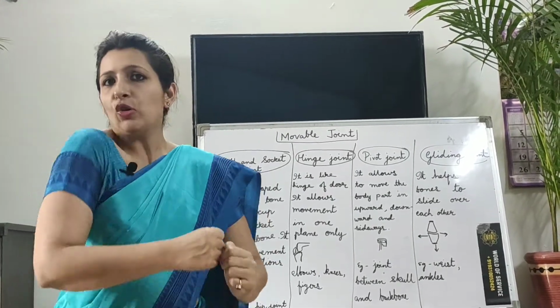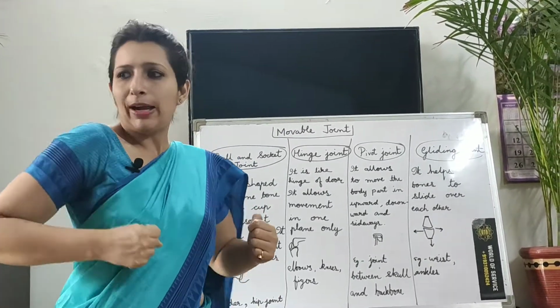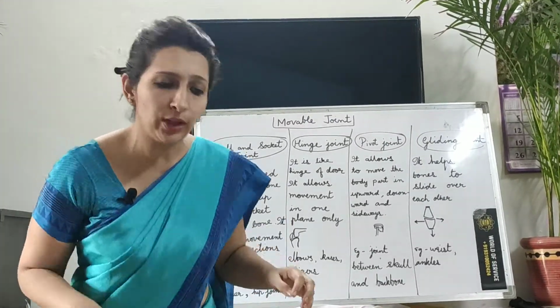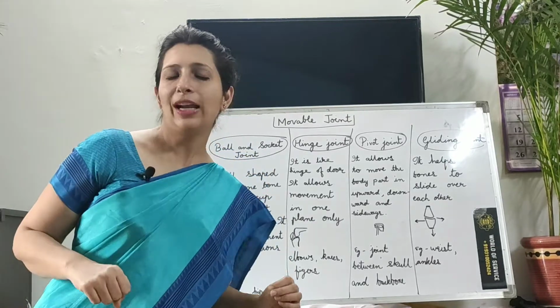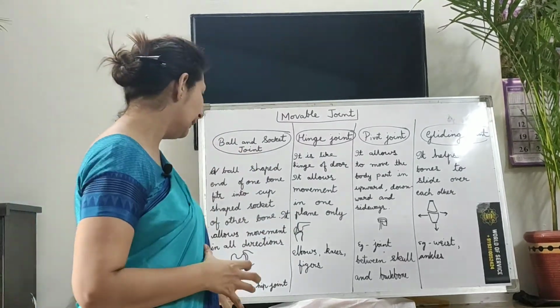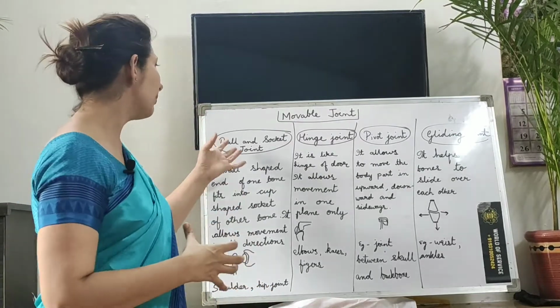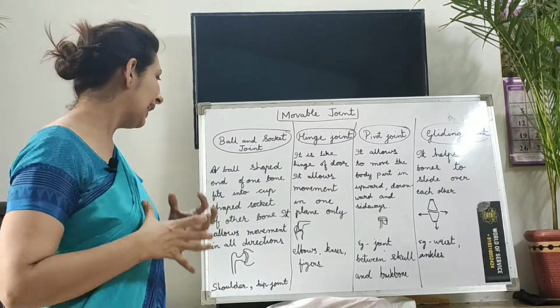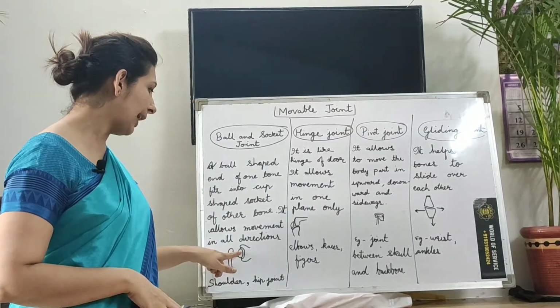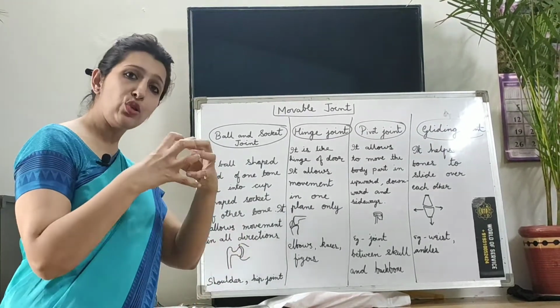Now you can move your shoulder in front, move back, all the 4 rounds they are moving. Right? Similarly, your hip joint, you can move anyhow. Like this also you can move. So what is that? This is actually the ball and socket joint. It allows you to move in all the directions. See, here it is a ball type of a shape and it is fixed in the socket.